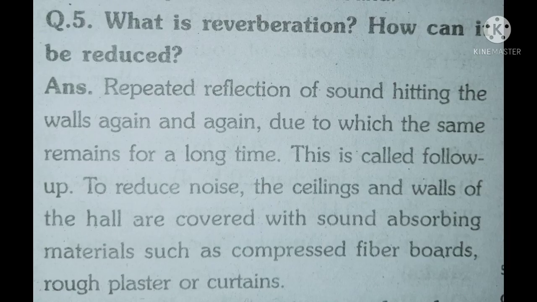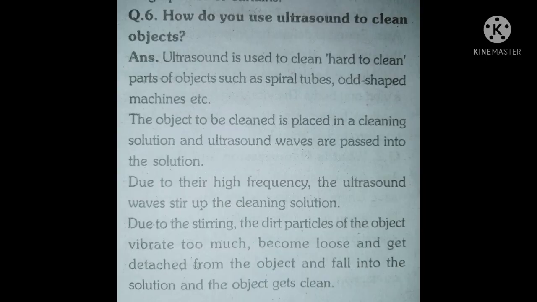Fifth, what is reverberation? How can it be reduced? Answer: repeated reflection of sound hitting the walls again and again, due to which the sound remains for a long time. This is called reverberation. To reduce it, the ceiling and walls of the hall are covered with sound-absorbing material such as carpets, fiber boards, rough plasters, or curtains.